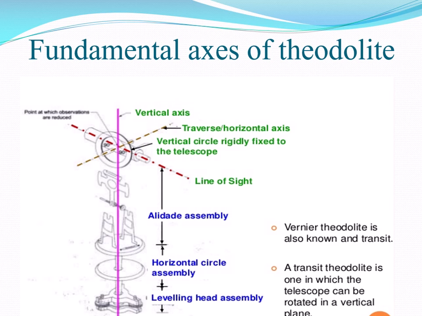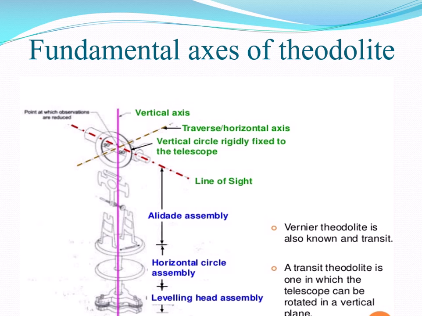When we set up the theodolite on the tripod stand, some conditions of adjustment apply. About five to six adjustments must be followed at the time of taking a reading. The axis of the plate level must be perpendicular to the vertical axis. The line of collimation must be at right angles to the horizontal axis. The horizontal axis must be perpendicular to the vertical axis. The axis of the telescope level or altitude level must be parallel to the line of collimation.